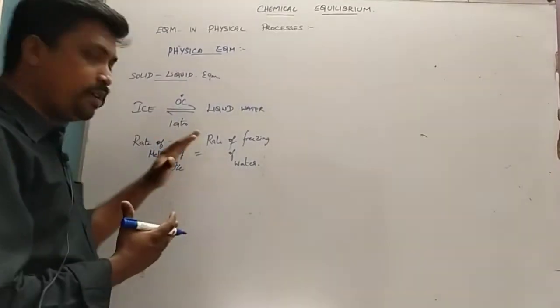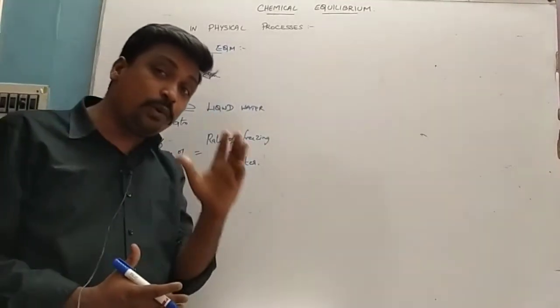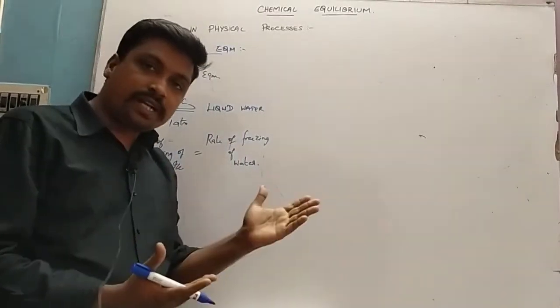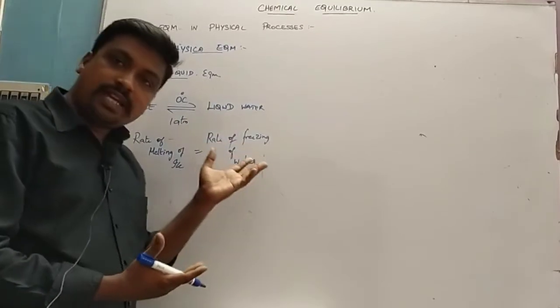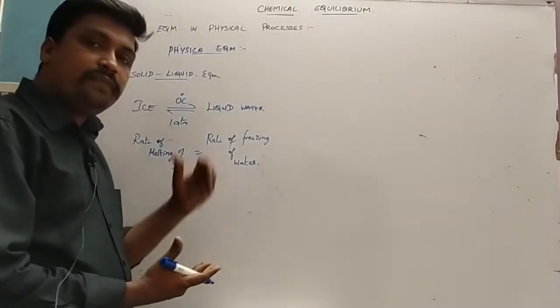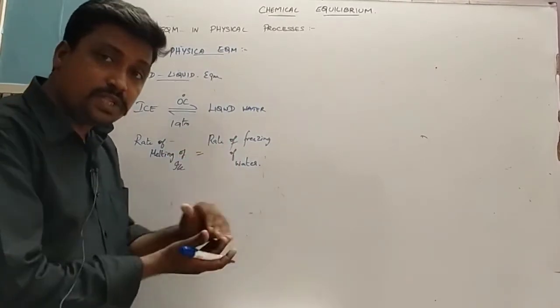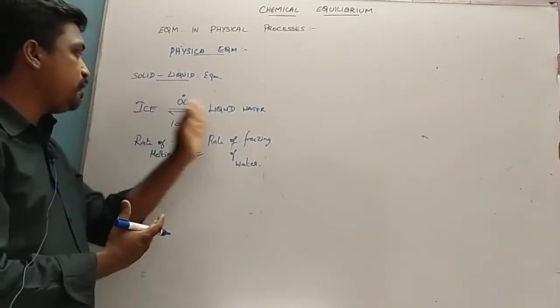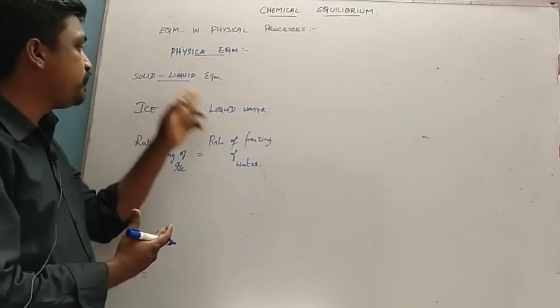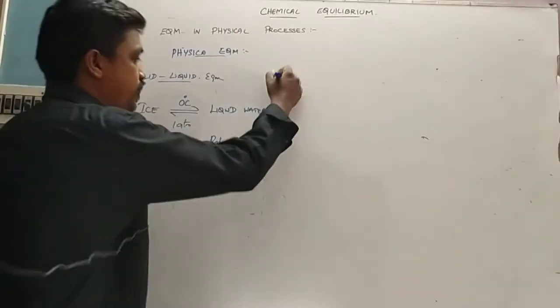This equilibrium can be attained only in a closed, insulated thermoflask. In an open container the equilibrium cannot be attained, and also if the container is not insulated, we cannot attain the equilibrium. Since it is insulated at 0 degrees Celsius, there will be equilibrium between the solid state of water, that is ice, and the liquid state of water. Okay, this is one equilibrium.